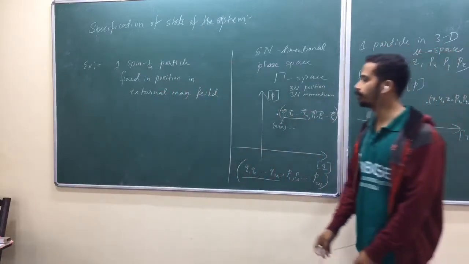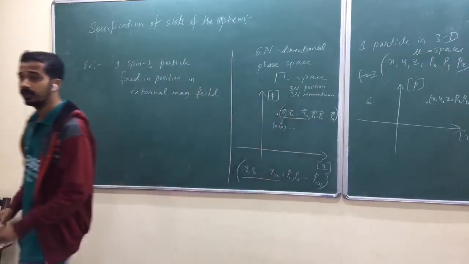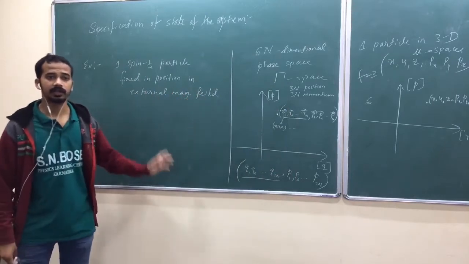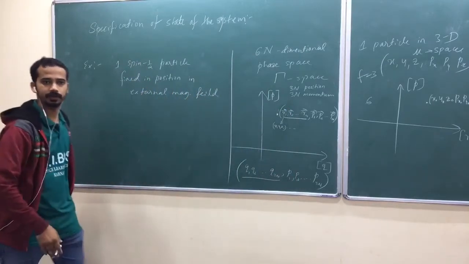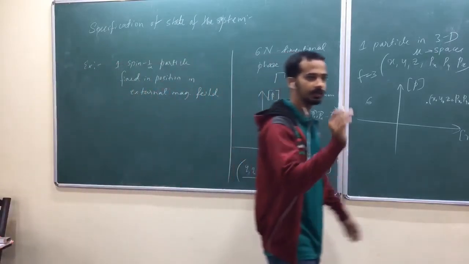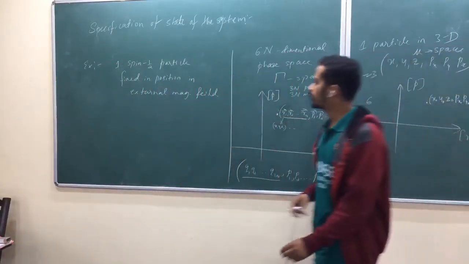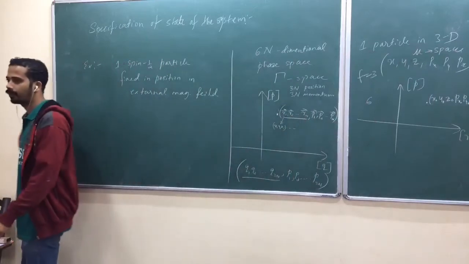I have one spin half particle fixed in position. It doesn't have any translation x, y, z, so you don't have to write that one. You don't have to go for space for its translation. It is fixed in position, but it is placed in an external magnetic field.